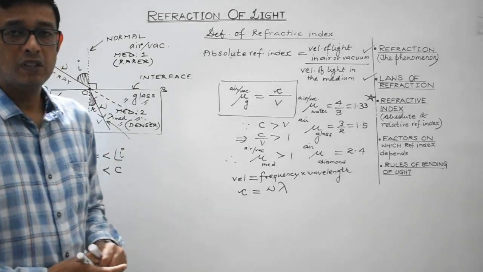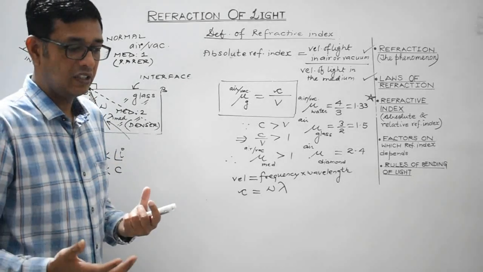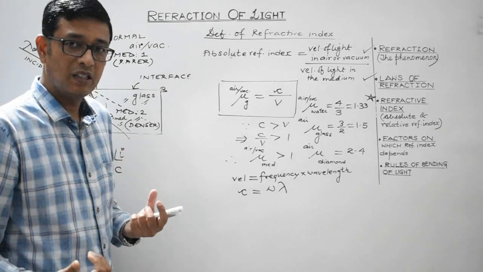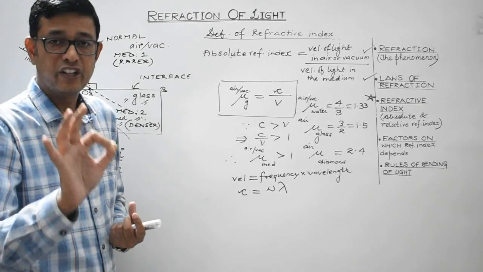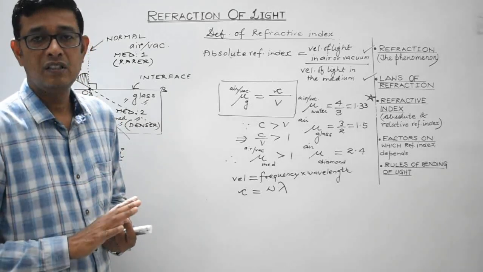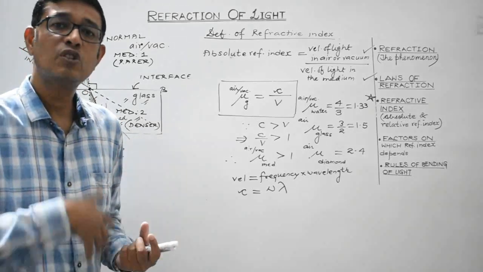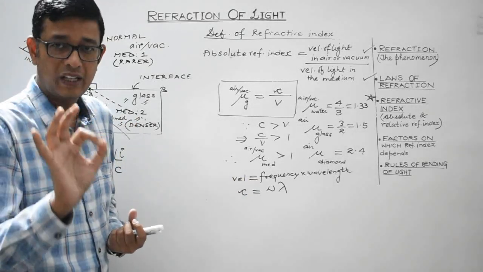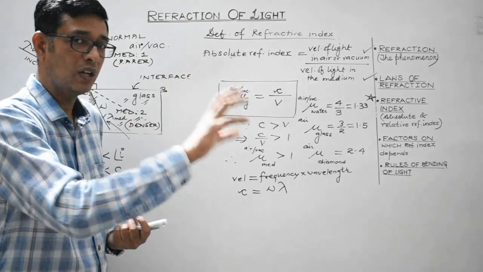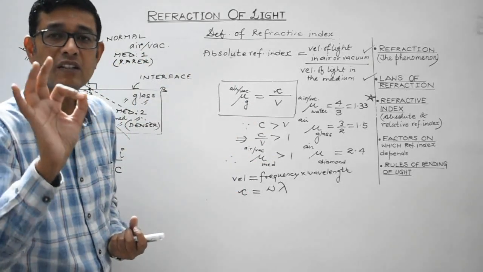So students, do remember, during refraction, when the light travels from one medium to another medium, it is the energy of the radiation which will remain conserved, and energy is proportional to frequency of the radiation. So frequency of light, whether it travels in one medium or the other medium, will remain constant.